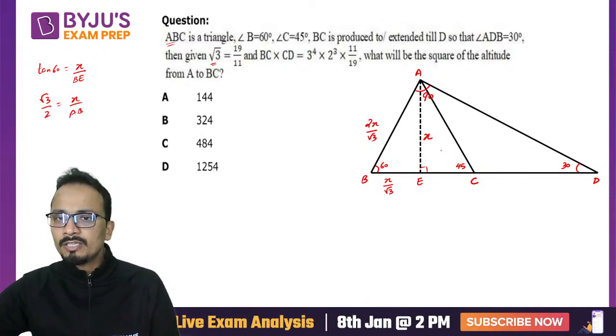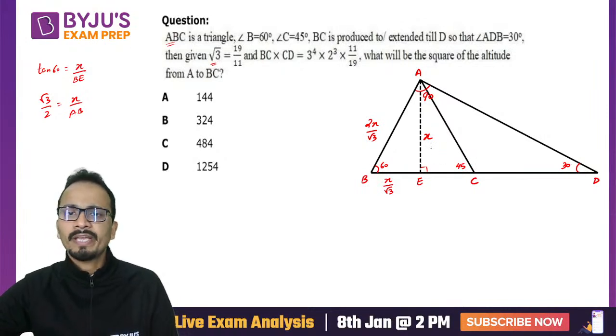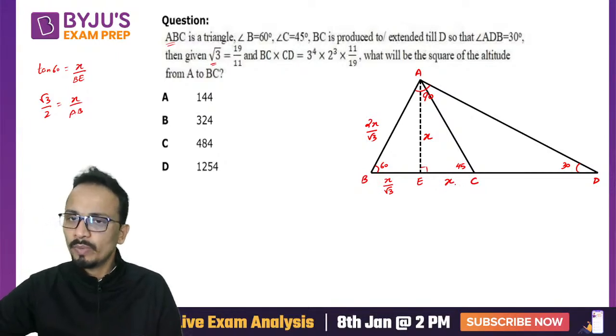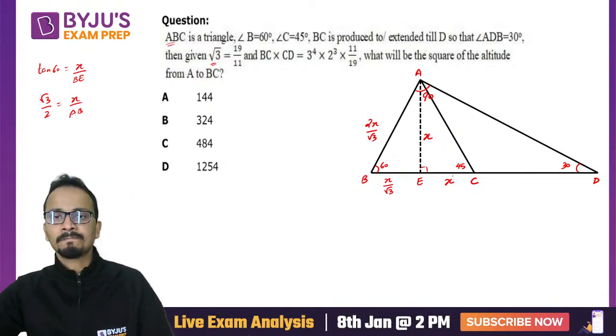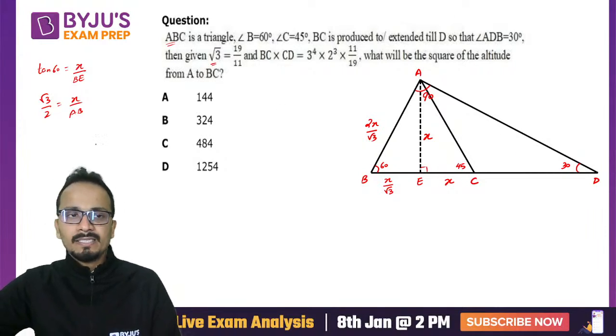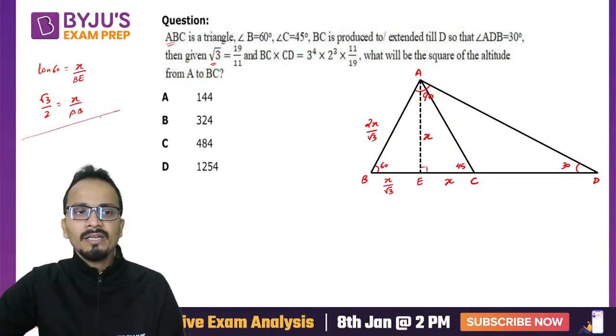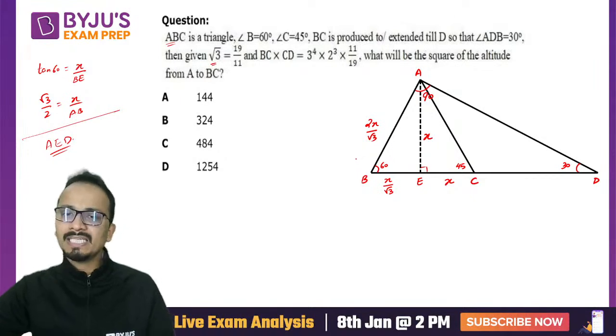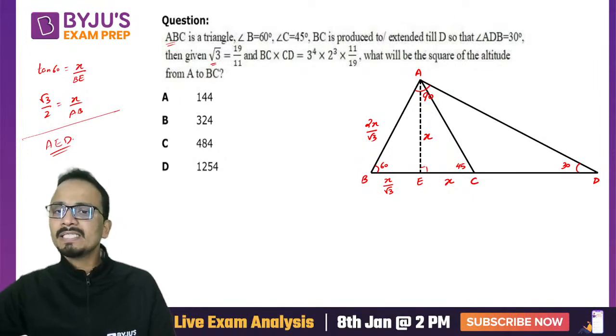Now, taking this triangle AEC, it is a 45, 45, 90 triangle. AE is X, so EC will also be equal to X. Next, consider triangle AED. Again, it is a 30, 60, 90 degree triangle. AE is X. I'll get the value of ED.